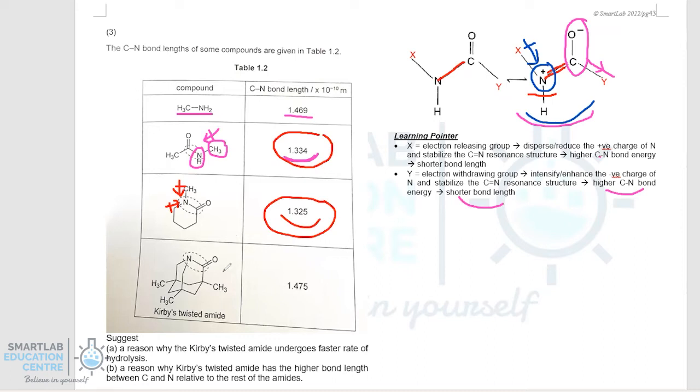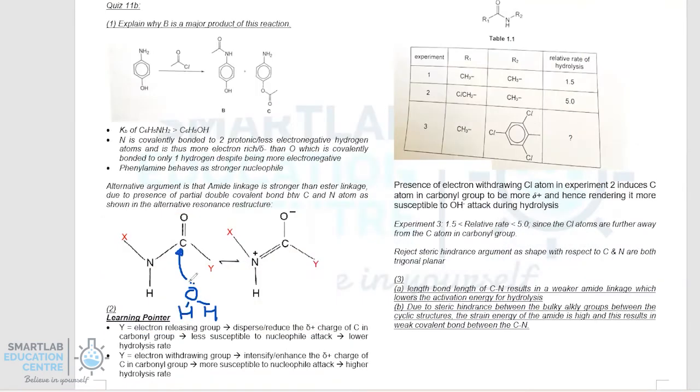Finally, this amide structure is actually an exceptional case, primarily because there's lots of steric hindrance. So you can't just look at the electron releasing effect from the alkyl group. However, we are arguing from the fact that, given its shape with respect to N, which is trigonal pyramidal, and also given that there are a couple of cyclo rings within it with high strain energy, it's going to cause this bond energy to be weaker, and therefore the bond length ought to be longer than expected. Finally, we're going to study the hydrolysis rate of the various amides.